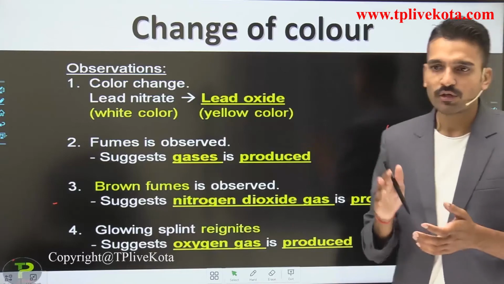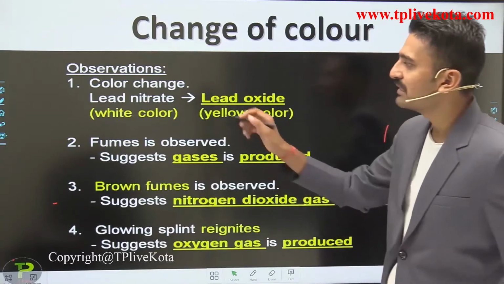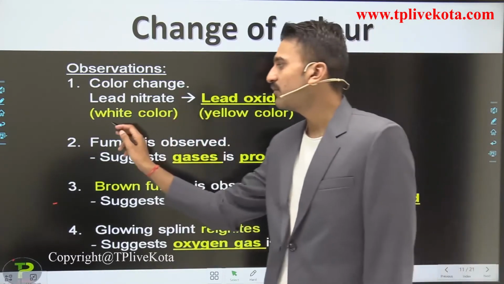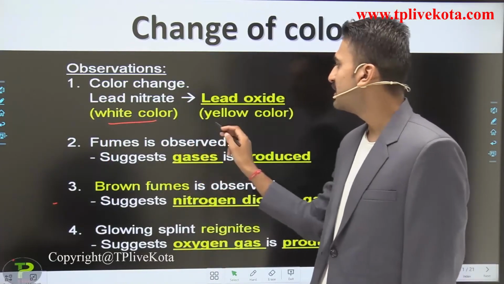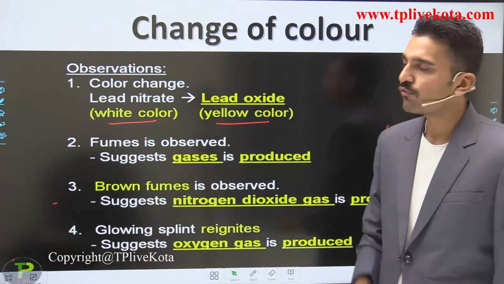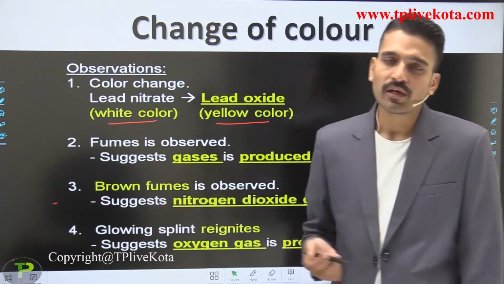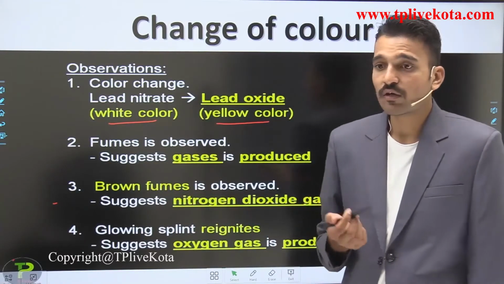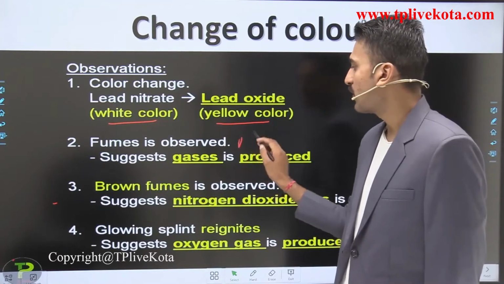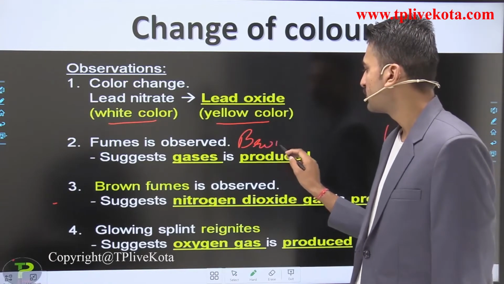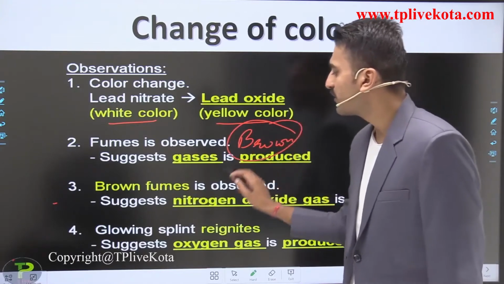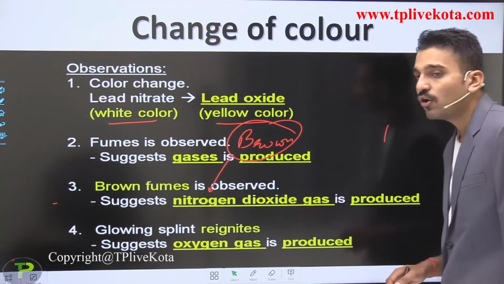Okay, so what are the changes that you observe here? That is the change in color. So the lead nitrate, which was white in color, is changing to yellow color due to the formation of lead oxide. The second is what? Fumes are coming out, or the fumes are observed. The color of the fumes is brown. It indicates the presence of nitrogen dioxide.